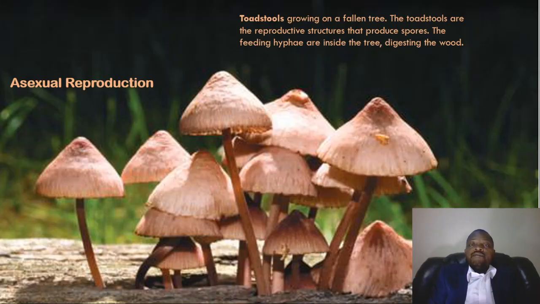We also have toadstools, which grow on fallen trees and on vegetable matter. They are reproductive structures that produce spores, and the hyphae that are feeding are inside the tree, and they digest the wood.